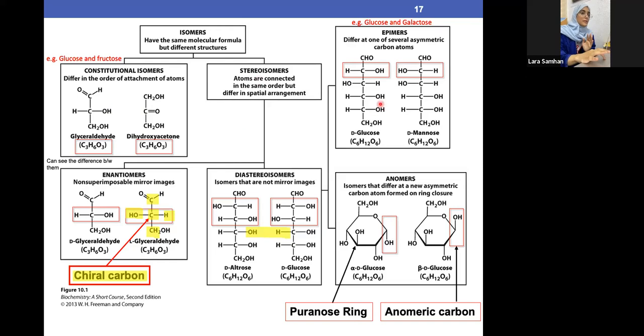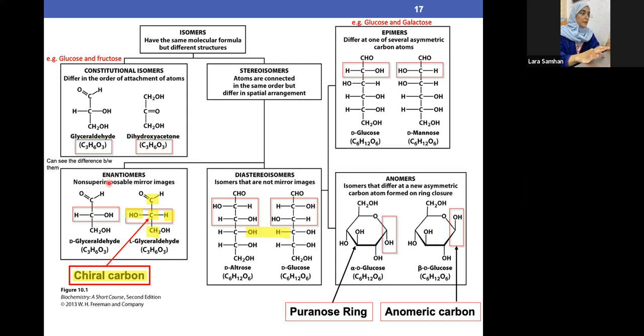So once we see they look the same at first glance, this is a stereoisomer, and we remove the possibility that this is a constitutional isomer. Now we agree all of these structures are stereoisomers. Clear? Amazing. Now the first type of stereoisomers is the enantiomers. The second type is diastereoisomers.